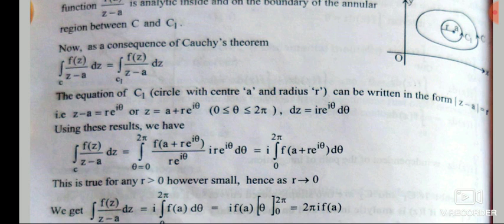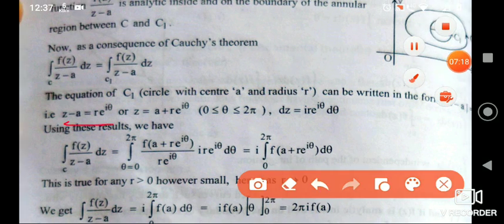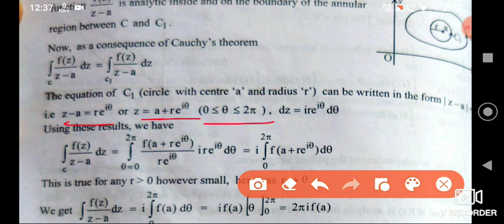Then, as we used in that problem, in the same way, when you take out the modulus, we get z minus a is equal to R e power i theta. Then I'll take a to the other side, so z is equal to a plus R e power i theta, where theta, because it is a circle, varies from 0 to 2 pi.